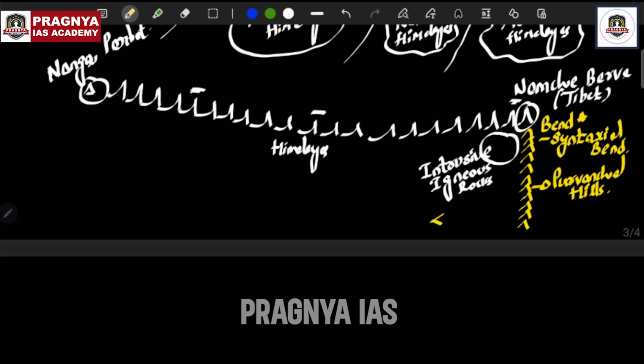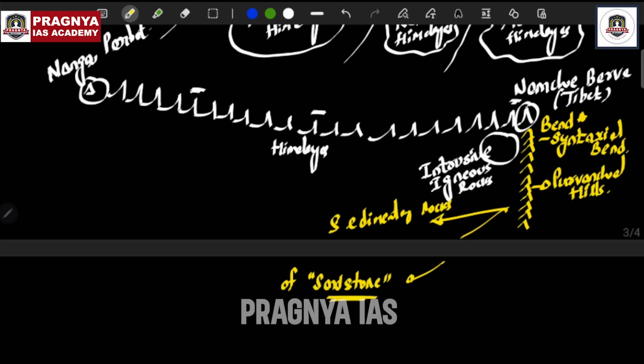And the Purvanchal Hills are composed of sedimentary rocks, the sandstones. If you see these Purvanchal Hills, they have different names. They are also called the Northeast Hills.